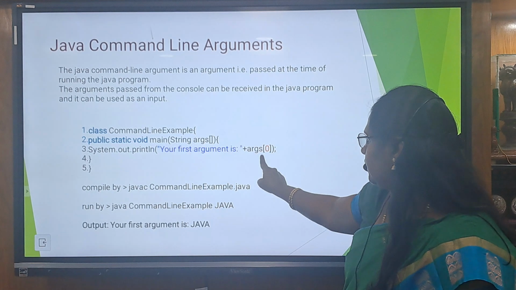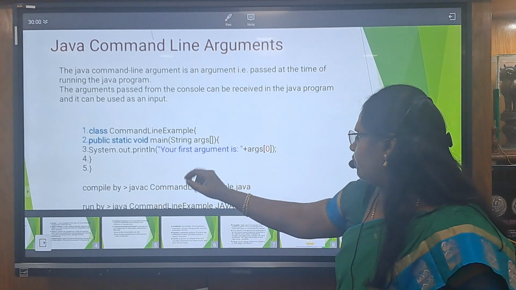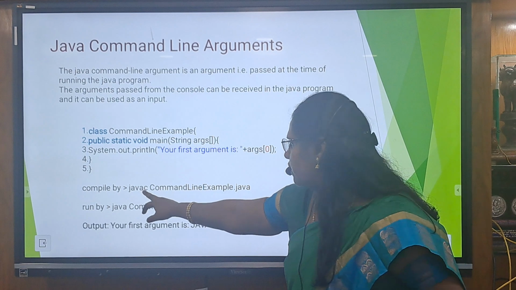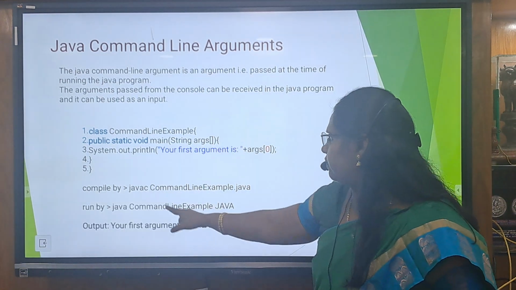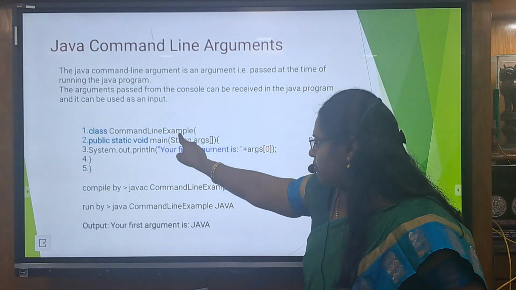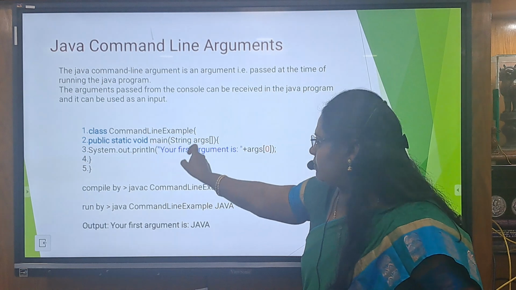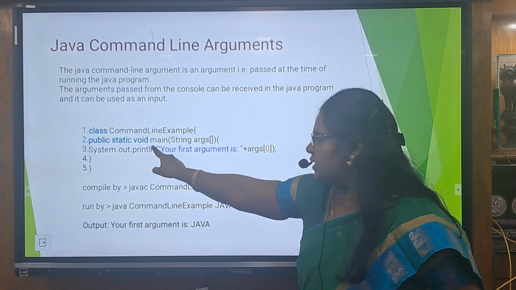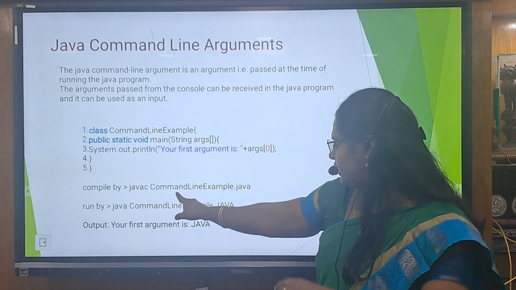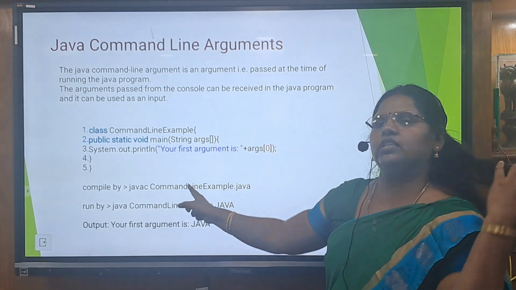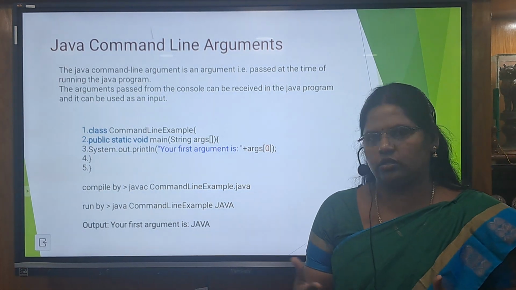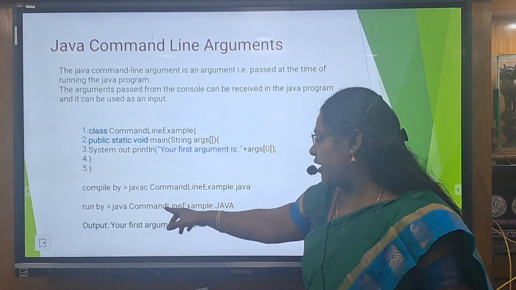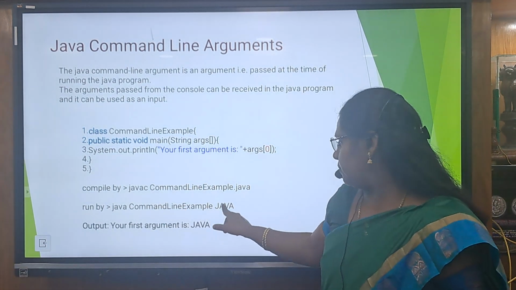That is taken as input here, and we are compiling the program as javac CommandLineExample.java. This is the program name, and this program must be saved with this name only, because the main method resides inside the class CommandLineExample. With javac CommandLineExample.java, the source code is converted into the object code, and then we run the program.